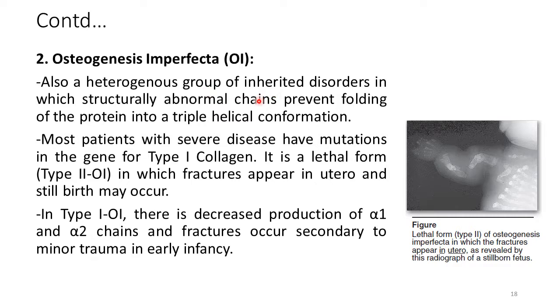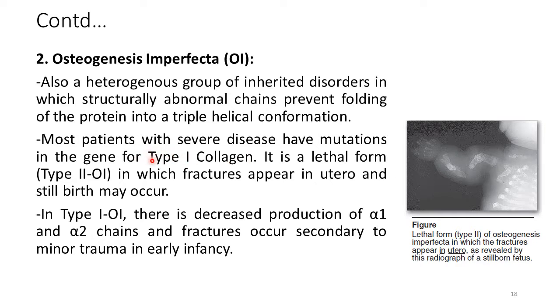And in this type of collagenopathy, mutations occur which result in formation of abnormal alpha polypeptide chains, and these abnormal chains cannot form a stable triple helical structure. Most patients with severe disease have mutations in the gene for type 1 collagen.